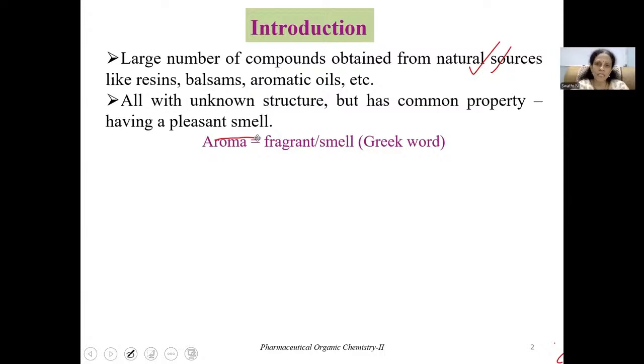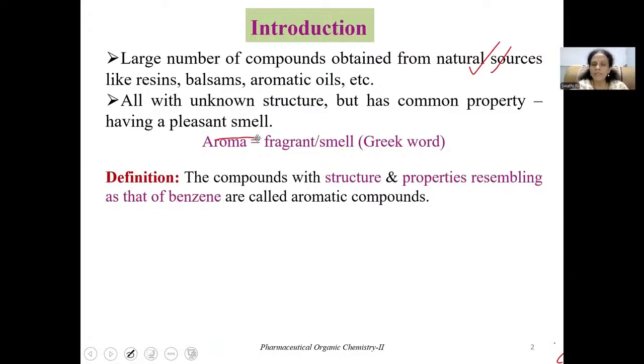Later, when scientists came to know that the structure responsible for this property is benzene or a derivative of benzene, people started defining aromatic compounds as compounds with structure and properties resembling those of benzene. That means any compound which has a benzene ring in its structure, and has properties similar to benzene, is known as an aromatic compound.